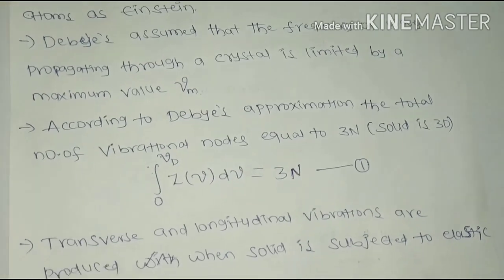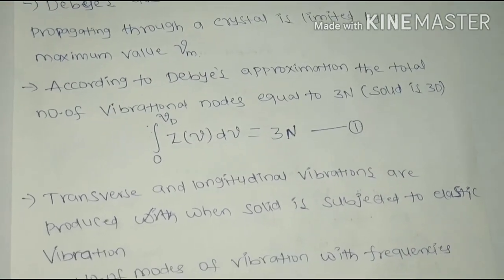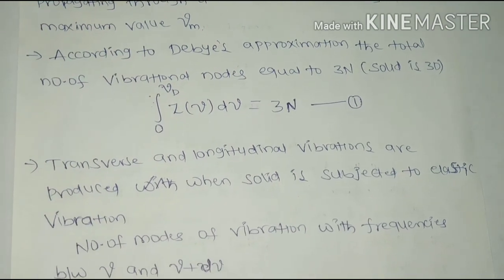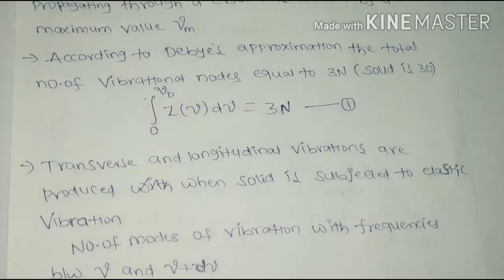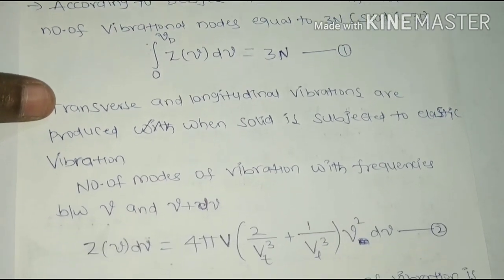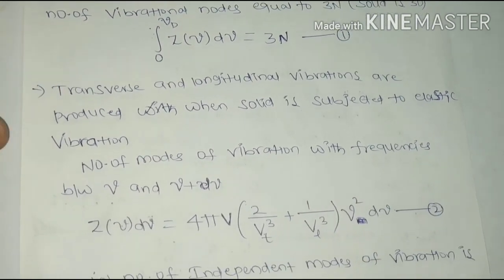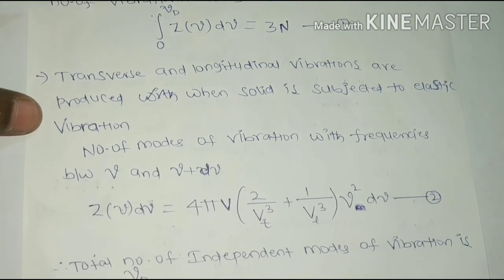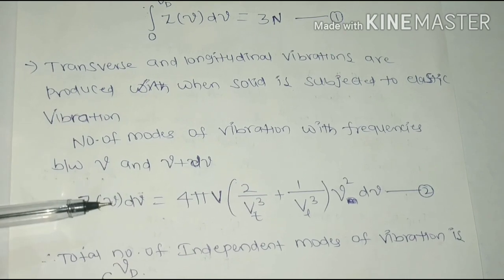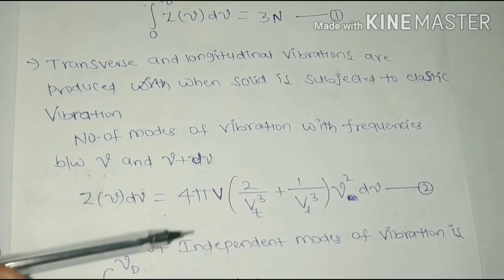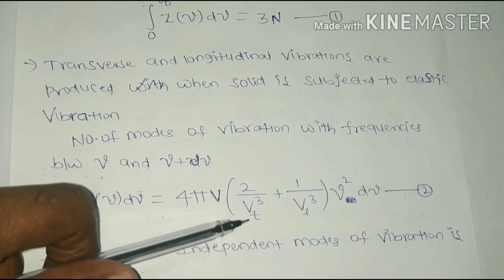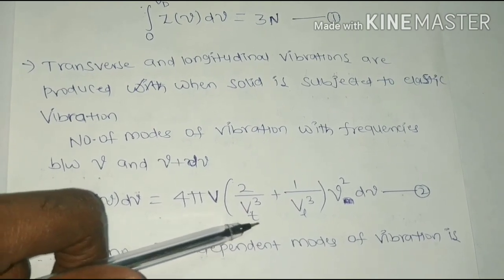equal to 3N. When the crystal is subjected to elastic vibration, transverse and longitudinal vibrations are produced. The number of modes of vibration with frequencies between nu and nu plus d nu is given by z(nu) d nu equal to 4 pi V (2 by vt cube plus 1 by vl cube) nu square d nu, where vt represents transverse vibrations and vl represents the longitudinal mode of vibrations.